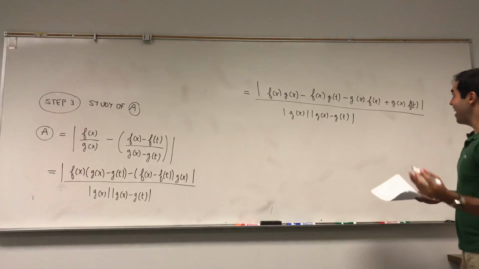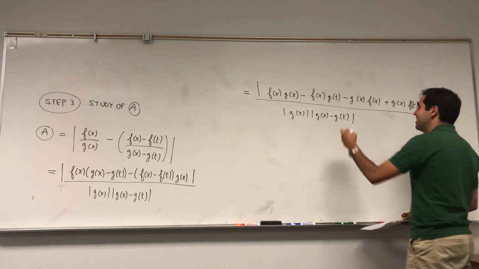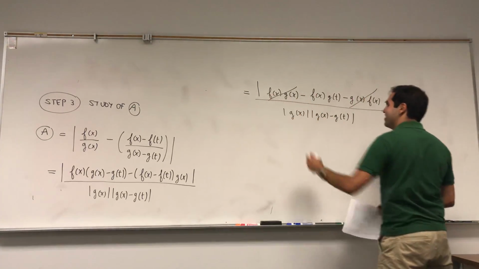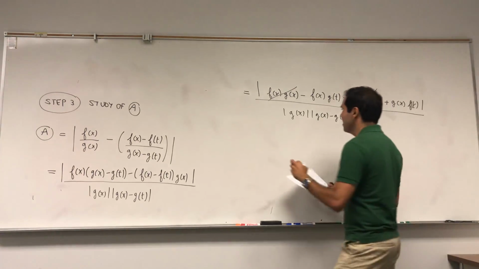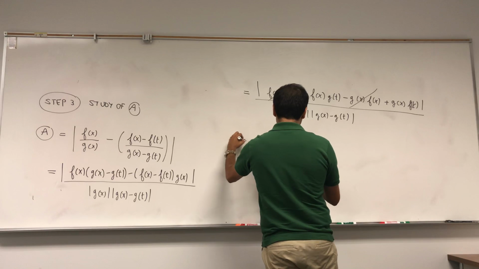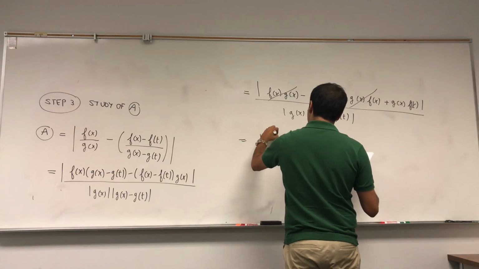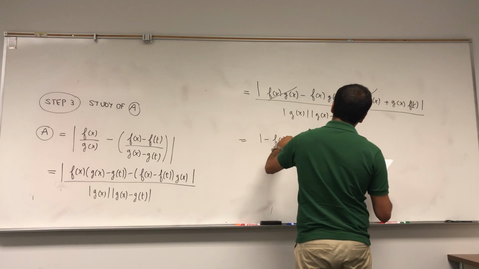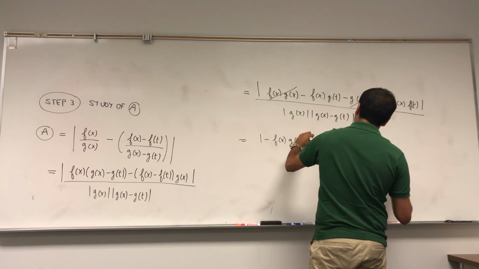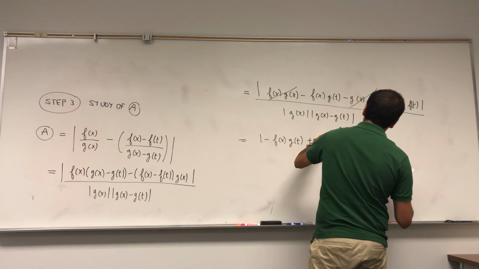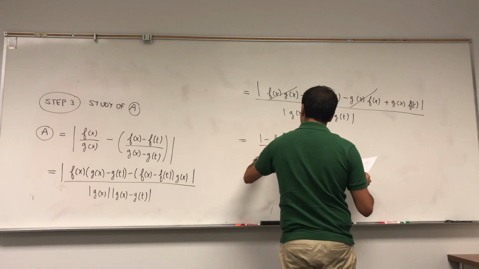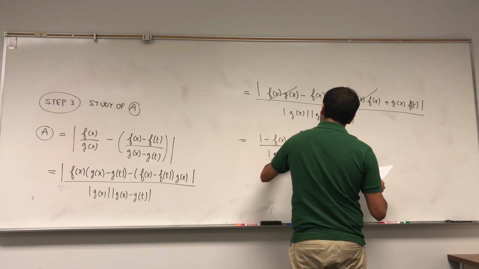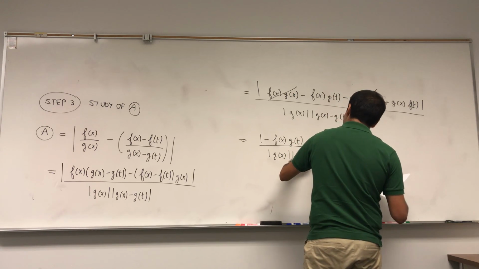Now, one nice thing is, and this is why we expanded it out, bang bang, f(x)g(x) and g(x)f(x) cancel out, and you're left with minus f(x)g(t) plus g(x)f(t), over g(x) minus g(t).